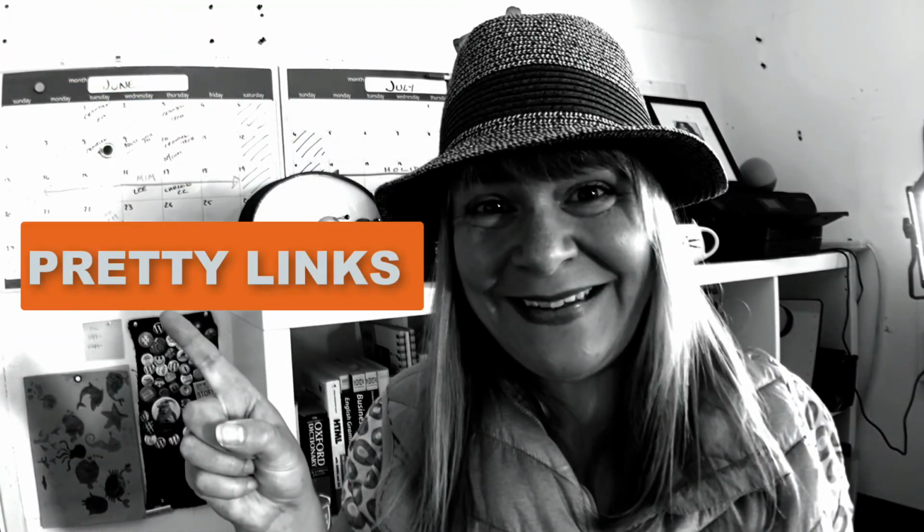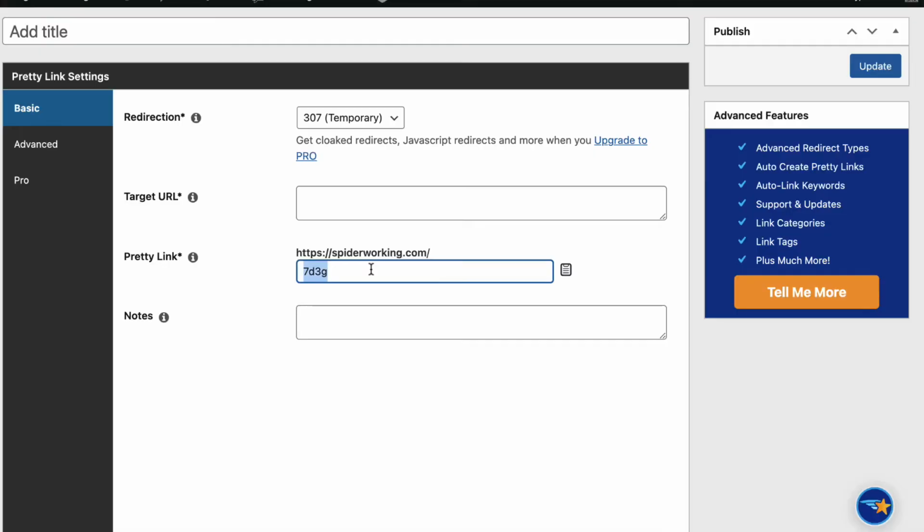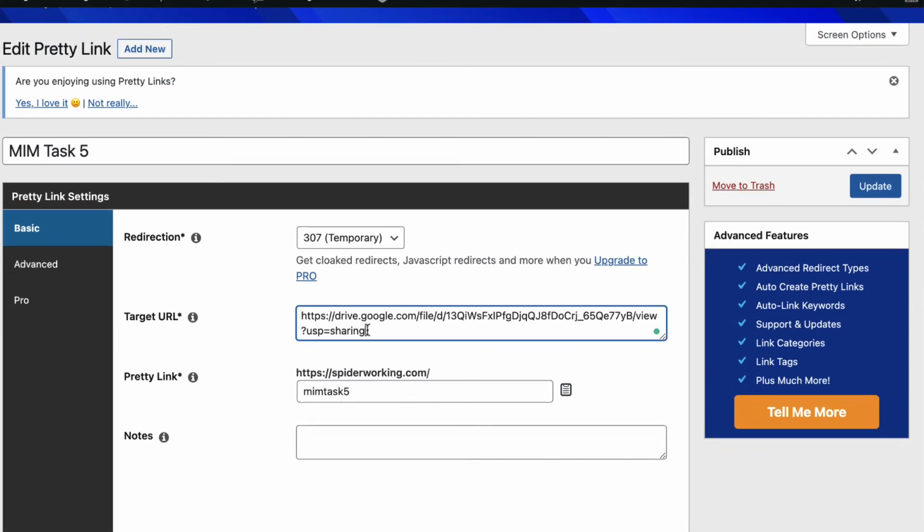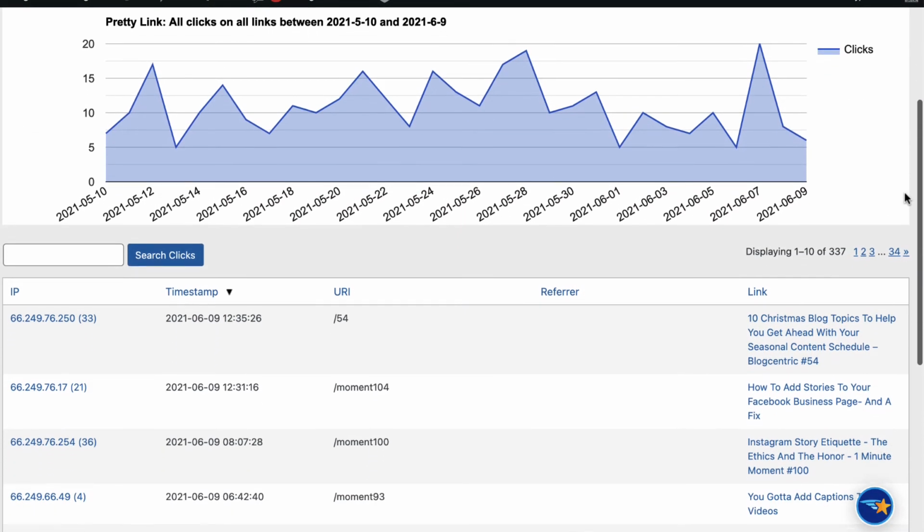It's called Pretty Links, and Pretty Links makes short links that start with your domain name. So all my short links start with spiderworking.com/. You can customize them so that they're memorable. You can change the link that the shortened version sends people to at any time that you want to, and you can see your statistics from within the dashboard. It's such a handy tool, and it's free for the basic version. So if you're not a WordPress user, I'm sorry.